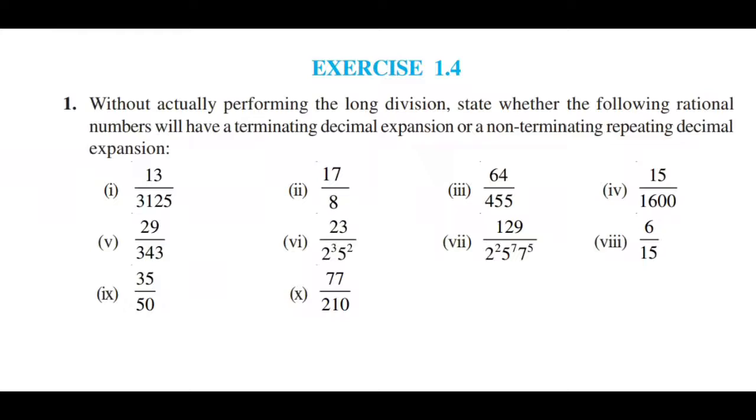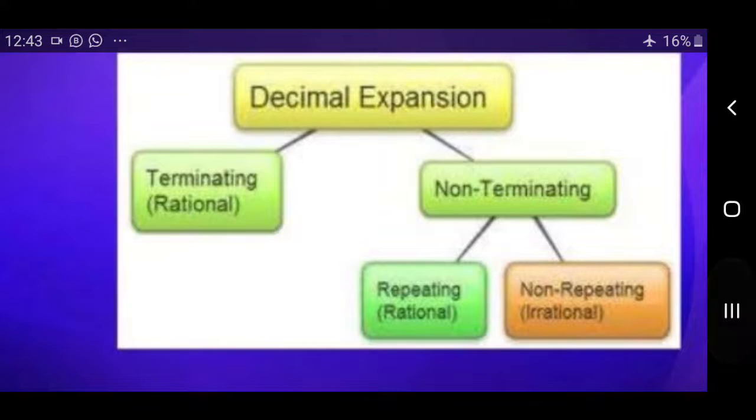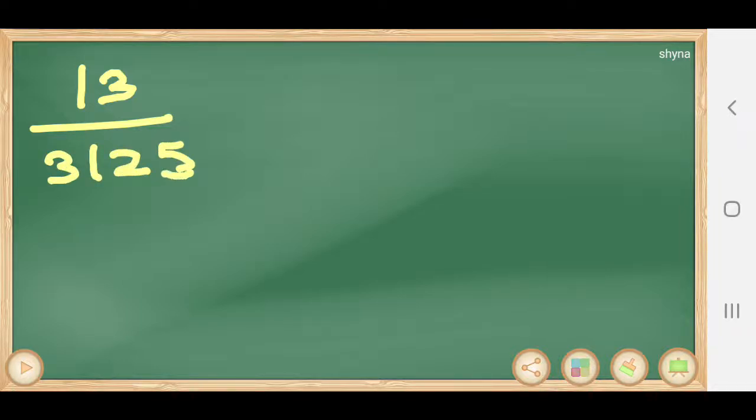First question is 13 by 3125. First of all, we have to check whether 13 and 3125 are co-primes, that means no common factor. 13 and 3125 have no common factor, so they are co-primes.